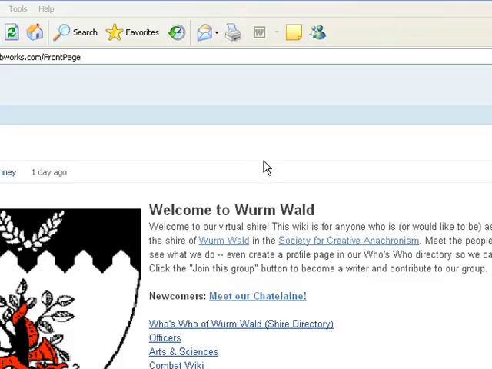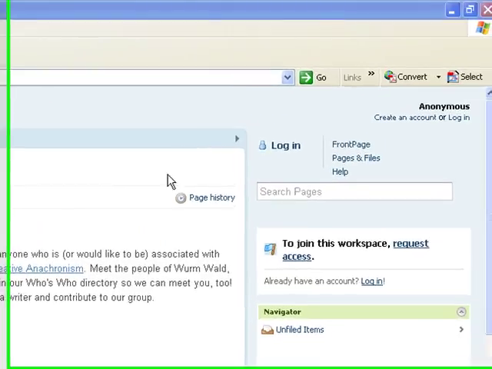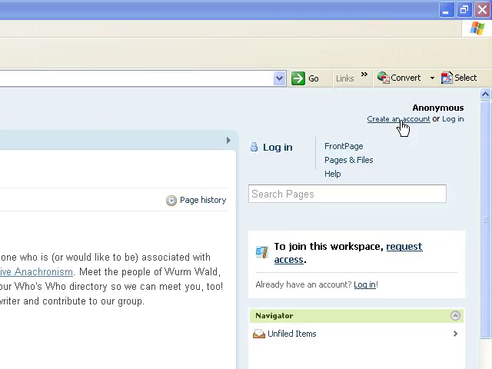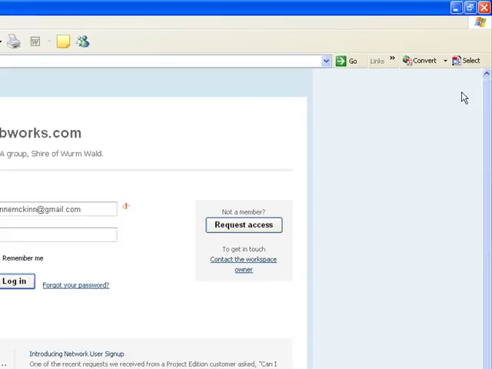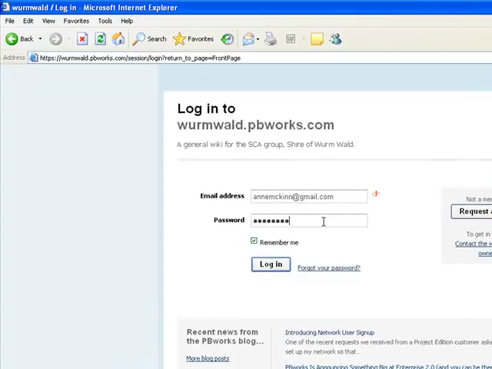So if the main wurmwald.org website is the official Shire website, then this is going to be the Shire playground where anyone can join in and start an account and create pages and contribute to our virtual Shire. So here we are. I am not currently logged in, and you can either create an account if you don't have one already, it takes maybe 30 seconds, or log in. And so you'll see there's my email address, and it asks for my password.